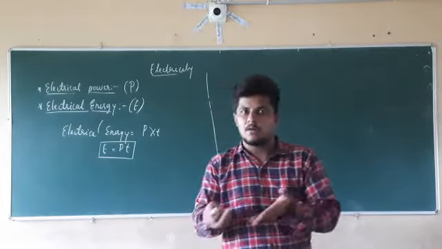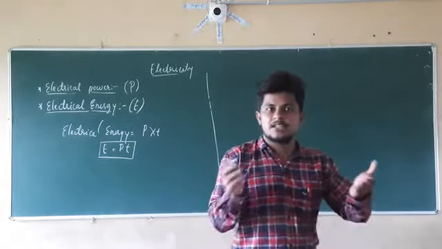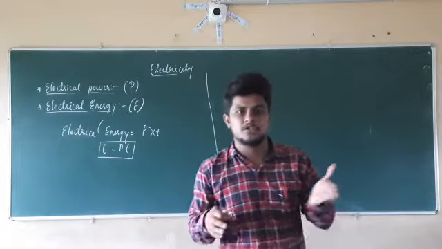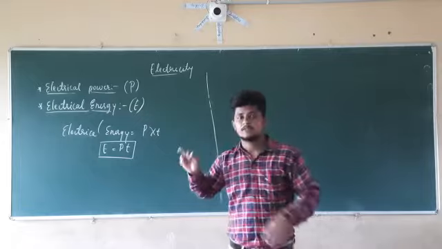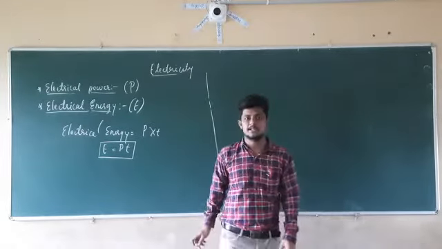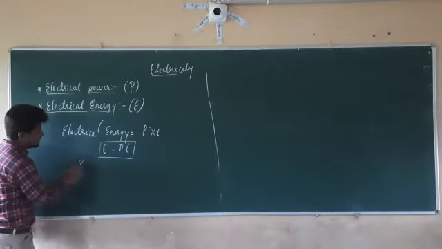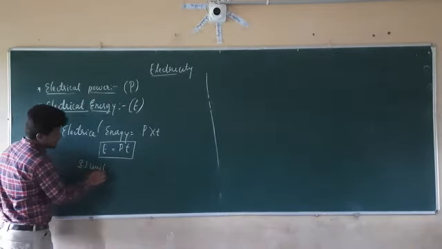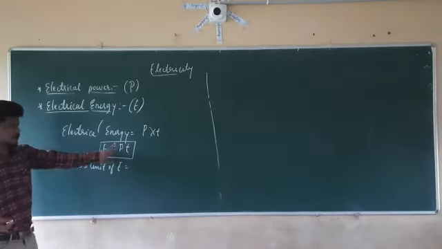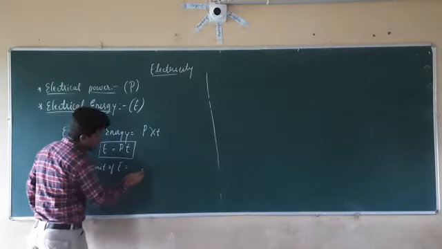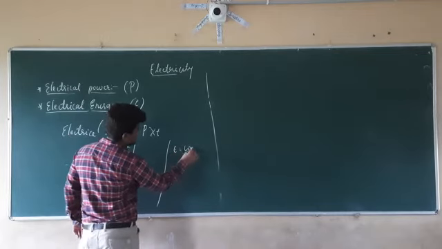In the same manner, power is the rate of work done, right? Power into time taken gives the total amount of energy consumed by that equipment. So we take the electrical energy as the product of power into time. And what is the SI unit of electrical energy? If you substitute the SI units of power and time, it will be E equal to watt into second.